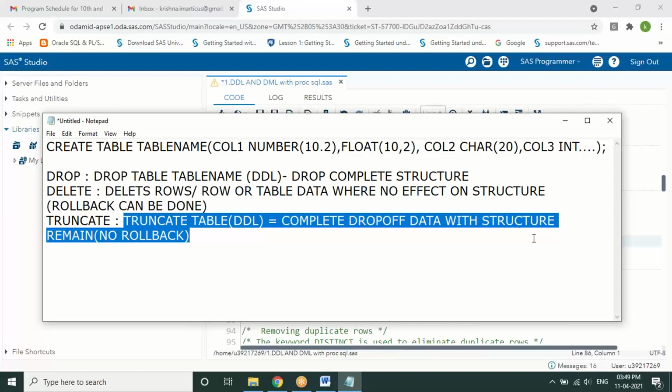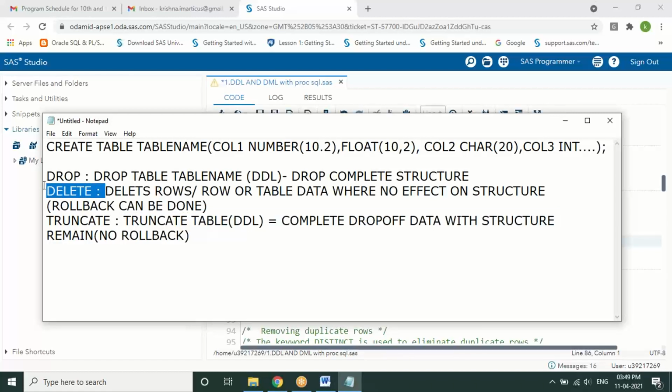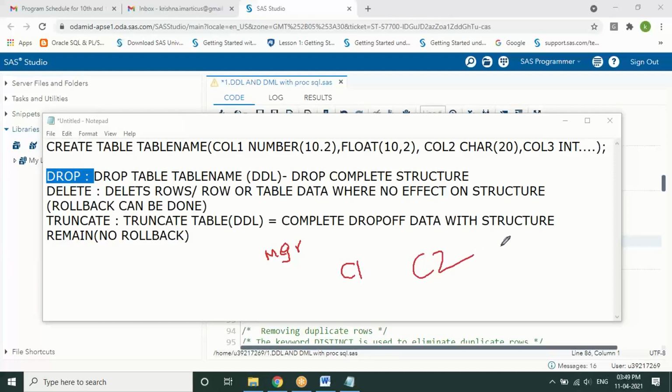Right? So in what scenarios is it generally used? If you want to delete a row or rows, we use a delete statement. And if a programmer or manager has created certain tables but does not want to make use of them for a longer time, they will drop them, and you do not have any other structures left behind. Now there is another scenario. For example, I'm a manager and I have given some tables to be created for my subordinates, like customer 1, customer 2, customer 3. I've created three tables for different users.